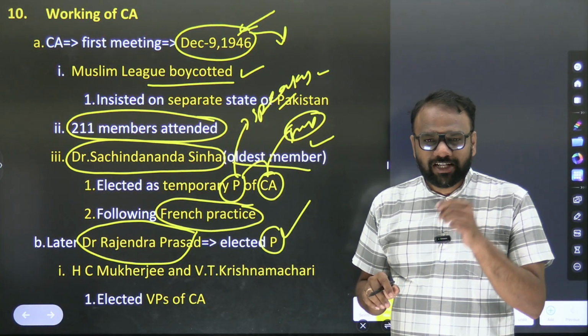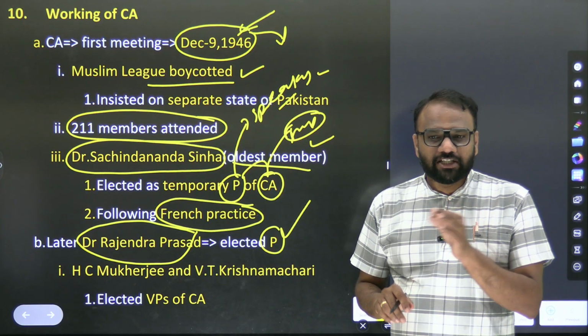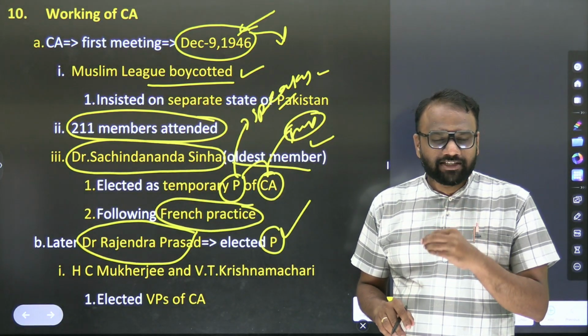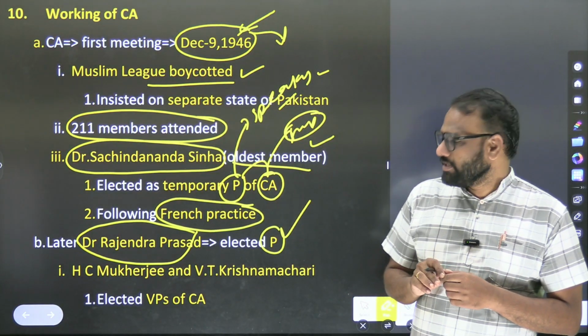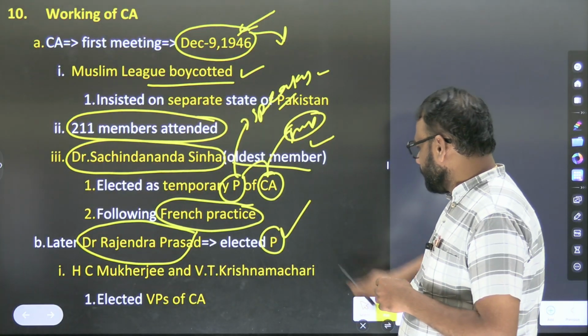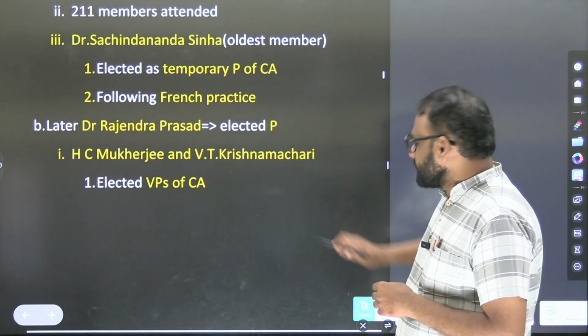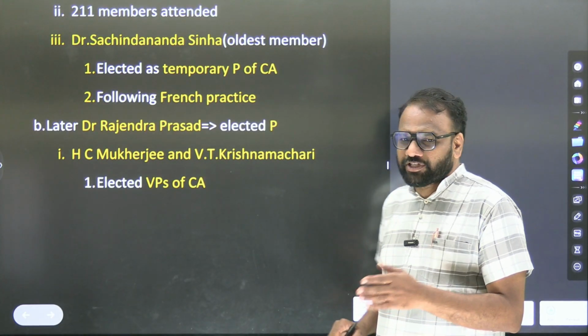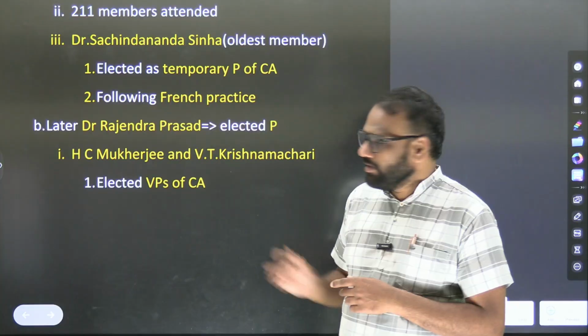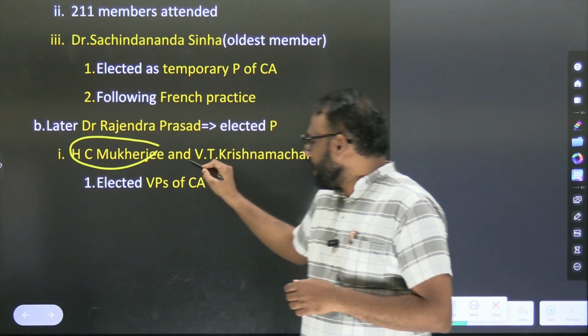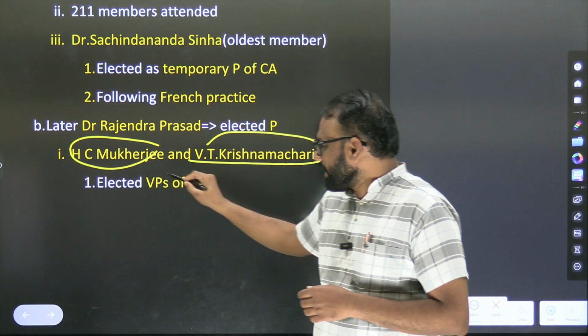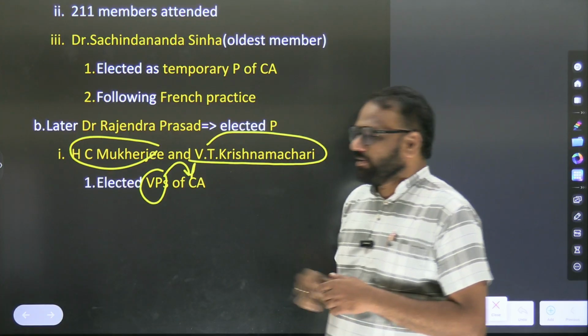So who was the president of the Constituent Assembly? Dr. Rajendra Prasad. Who was temporarily appointed as the president of the Constituent Assembly? Dr. Sachidanand Sinha. Next, in some new versions of Lakshmikant, this information is present, while in older versions it's absent. H.C. Mukherjee and V.T. Krishnamachari were elected as vice presidents of the Constituent Assembly.